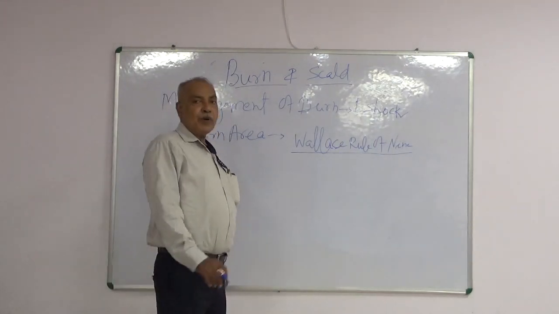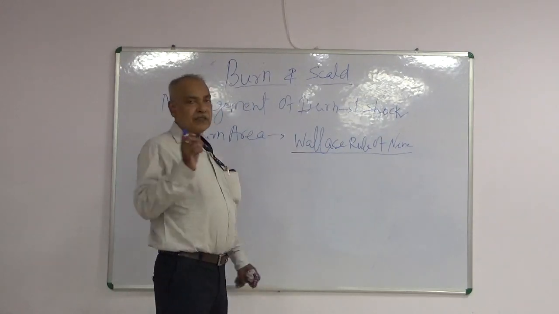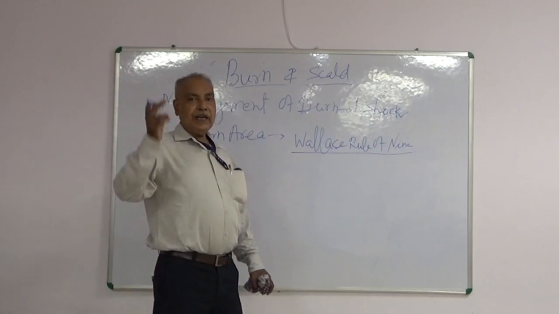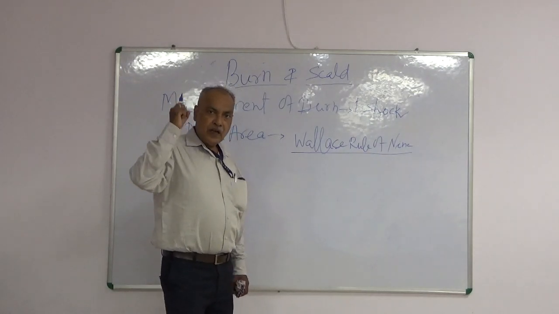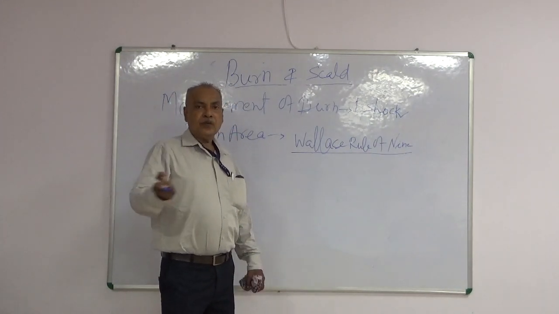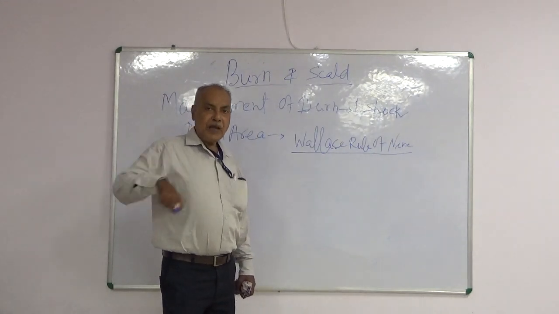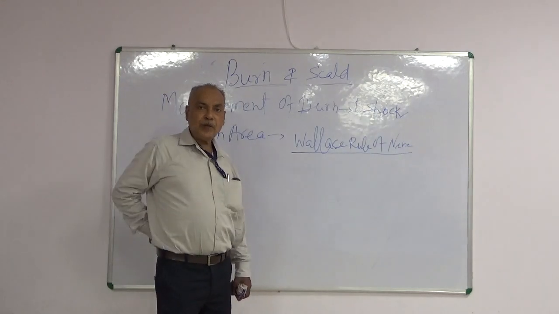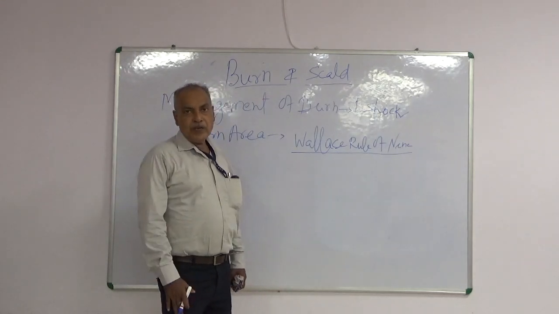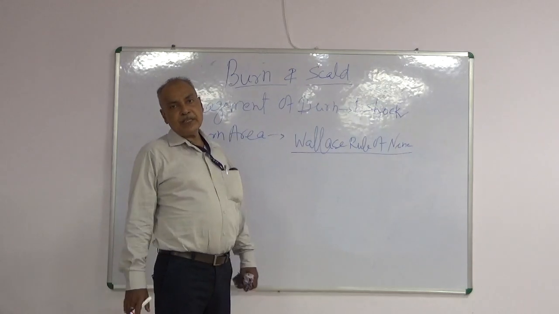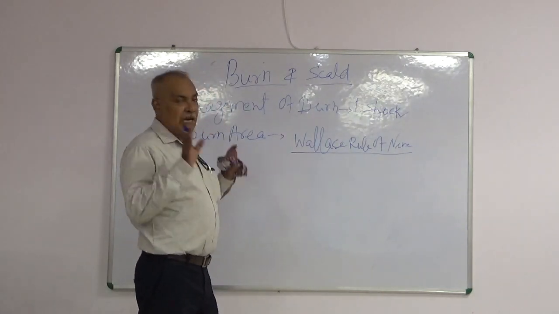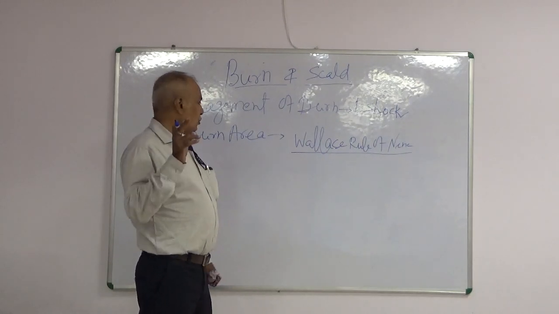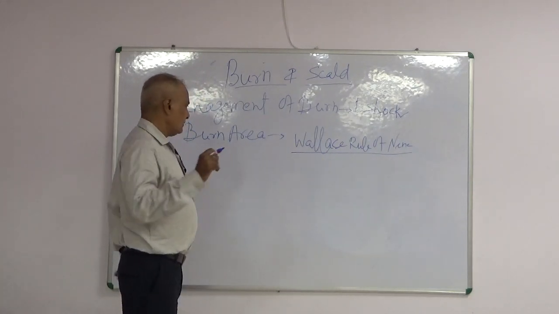Here different parts of body are given certain percentages. Say head and neck, upper extremity, front of chest, back of chest, front of abdomen, back of abdomen, front of lower extremity, back of lower extremity. They are all given 9% and perineum is given 1%. So total makes 100%. I will write it.